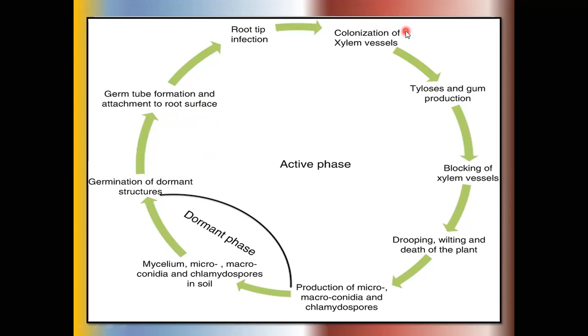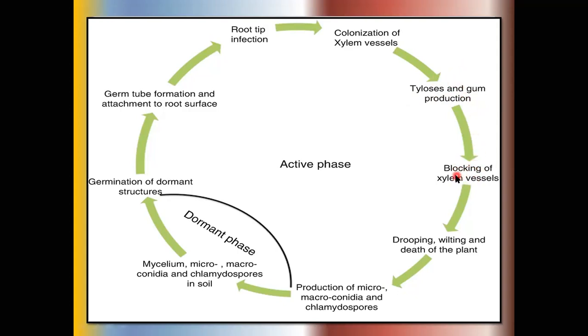So first of all, symptoms are seen on the root surface. So this fungus persists and is present inside the growing stem of the pigeon pea. So this tylose and gum formation is generally produced by the fungus inside the stem, in particular in the xylem and phloem cells.